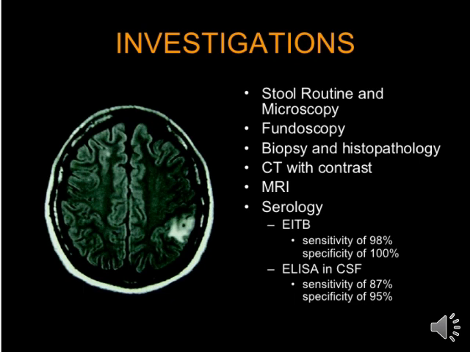Basically, what we monitor by MRI in this condition is the site of infection. So it is also a very important investigation tool, the MRI brain, in neurocysticercosis. Another investigation available is serology: EITB has a sensitivity of 98% and specificity of 100%, and ELISA for CSF fluid has a sensitivity of 87% and specificity of 95%.